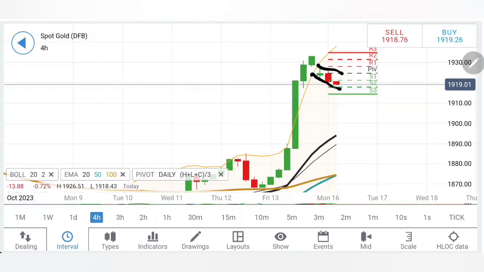Thus, once you see the price is staying below 1918 levels, we can sell, but then 1914-15, first we should watch out. Below 1914-15 is where we can see a further bearishness, and then we will not be thinking of buying there. We can possibly expect a retracement to continue towards possibly 1904, 1900 levels are even possible here.